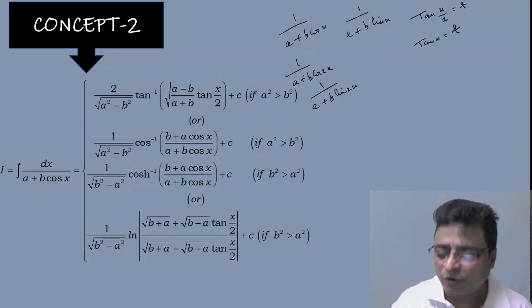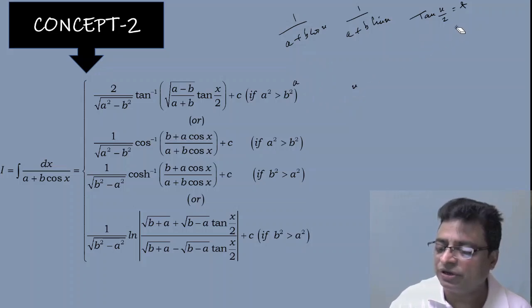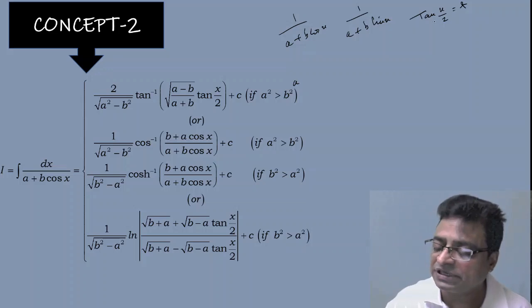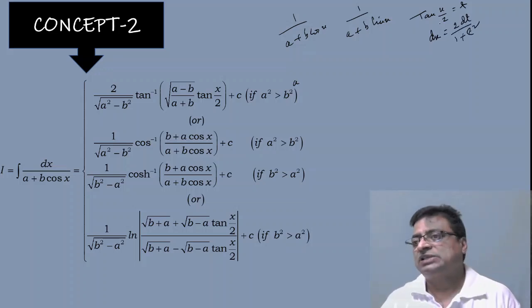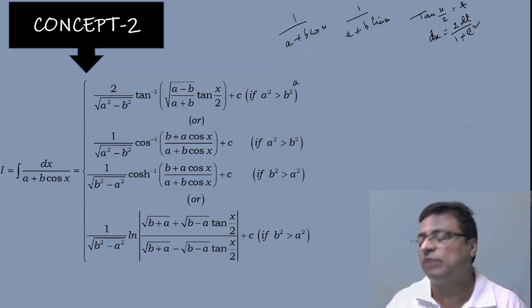Now we are talking about 1 by a plus b cos x or 1 by a plus b sin x. So here our substitution is tan x by 2 is equal to t. After simplification, dx is equal to 2 dt by 1 plus t square. How to get it? Tan x by 2 means sec square x by 2 into 1 by 2 dx is equal to dt. So dx is equal to 2 dt by 1 plus tan square x by 2, which I can replace with t: 2 dt by 1 plus t square.